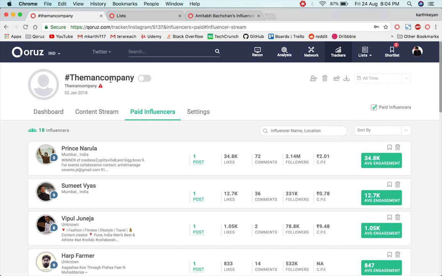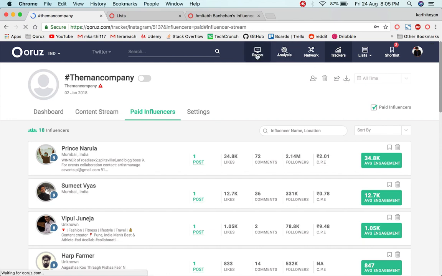This dashboard is even shareable by a link, or it's also downloadable in a CSV format as well. So once you're done with the campaign, as an agency or as a brand, if you want to evaluate the performance of your brand with respect to influencer marketing as a whole and with respect to the competition out there, that's where our Recon solution comes in.